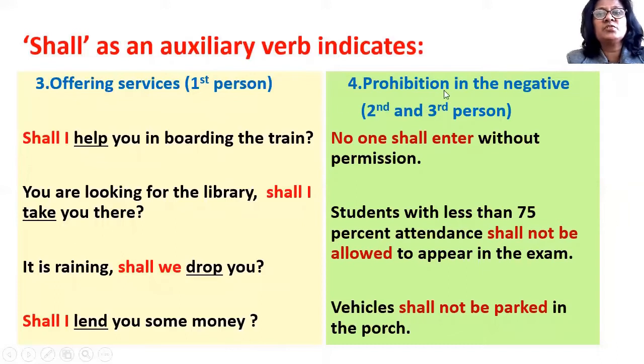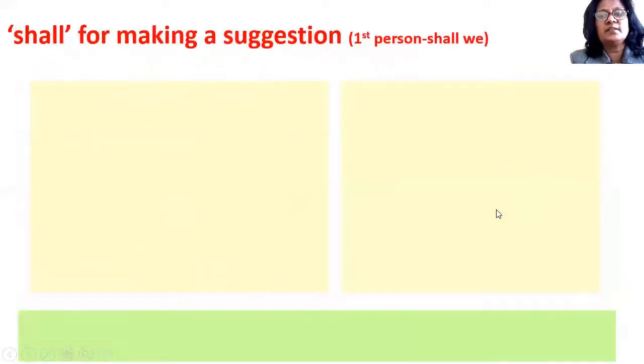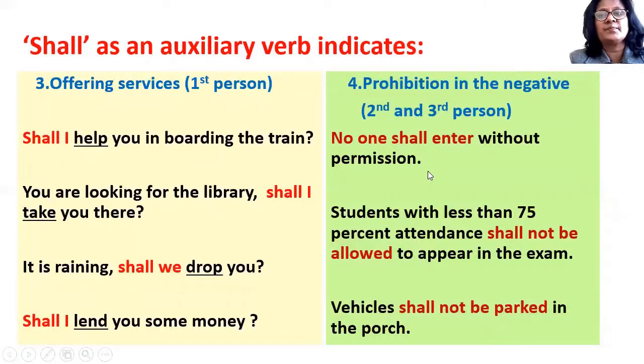Shall is also used in the negative to indicate prohibition. It means pratibandh. Prohibition means pratibandh या किसी कार्य को करने की मनाही. It is used with second and third person to indicate prohibition. So no one shall enter without permission. No one is allowed to enter without permission.